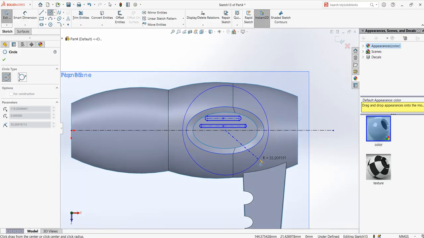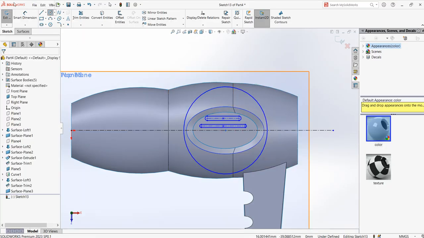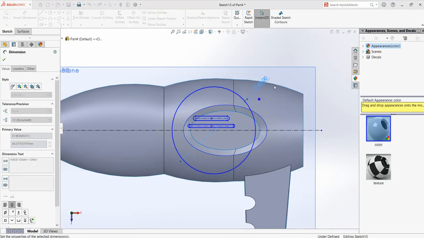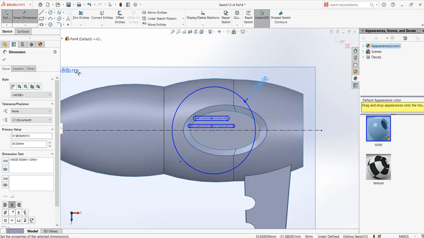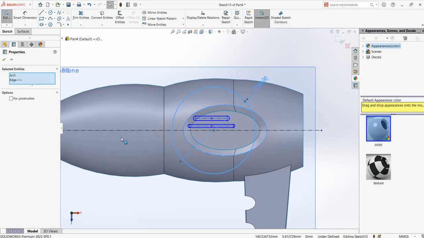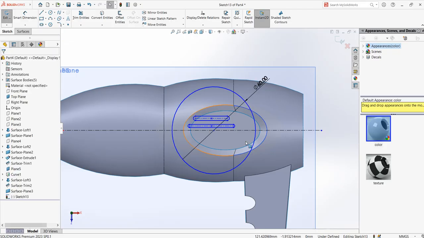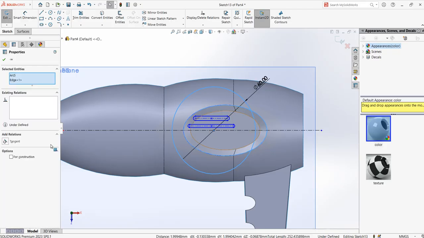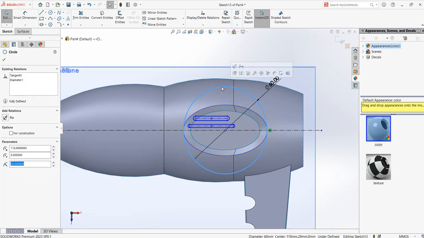Click on here, make it 60, and then make sure this one and this one are tangent. Click on this line and this ellipse, make it tangent, and then click on that one, make it construction.